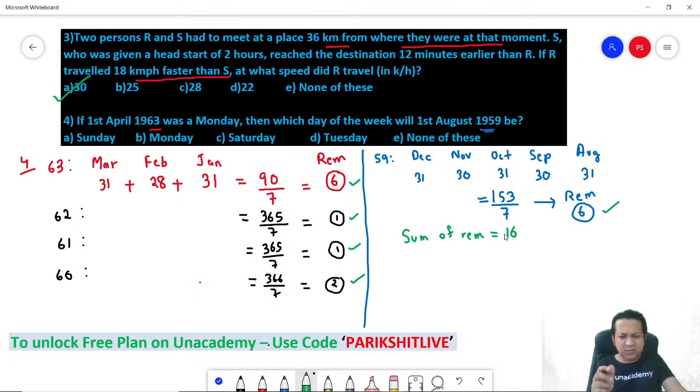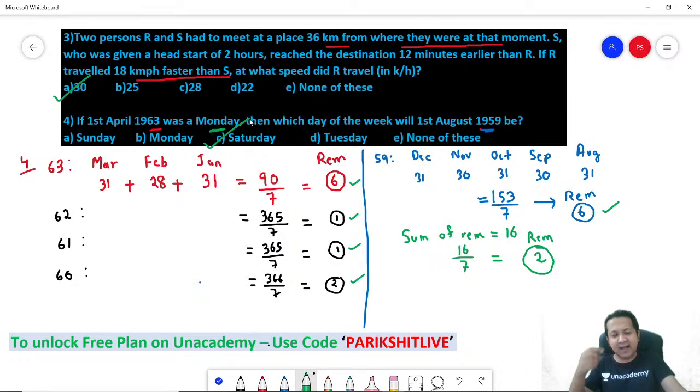You just need to find out the remainder when divided by 7. So again, divide by 7. 16 divided by 7, what is the remainder? 2. It means there is a difference of 2 days from the reference day. What is your reference day? Remember, the reference day was Monday. And you are going back, from 63 to 59, so you'll say minus 2. Monday minus 2 gets you Saturday, and that's your answer.